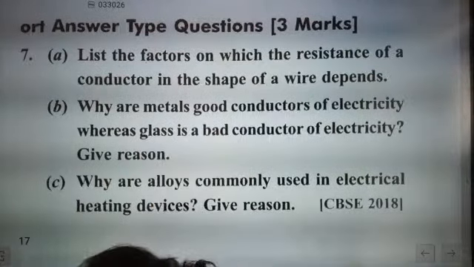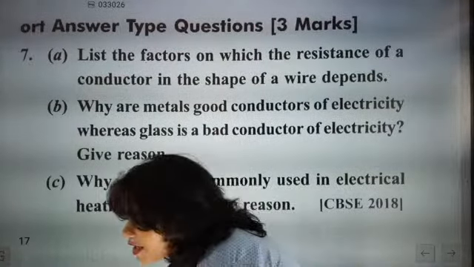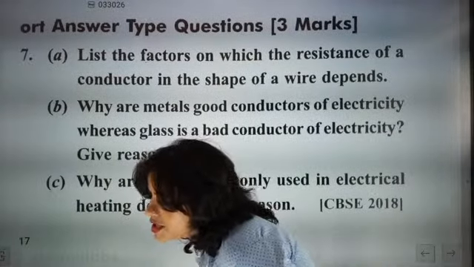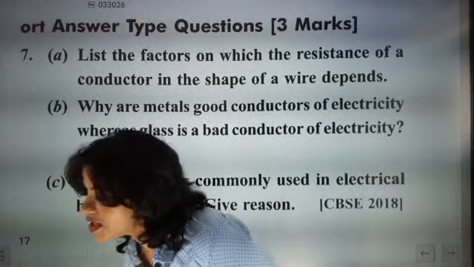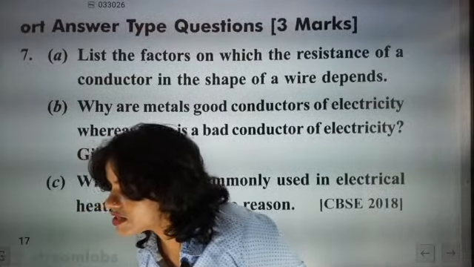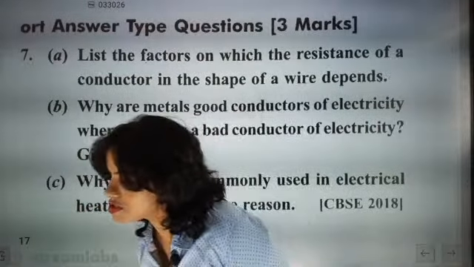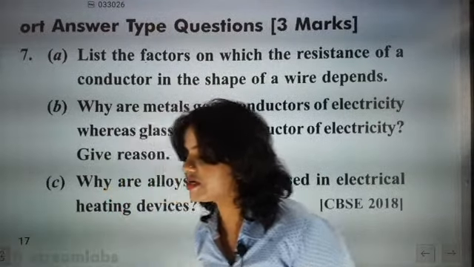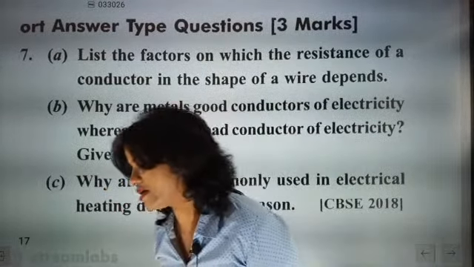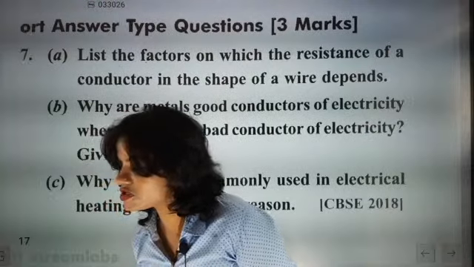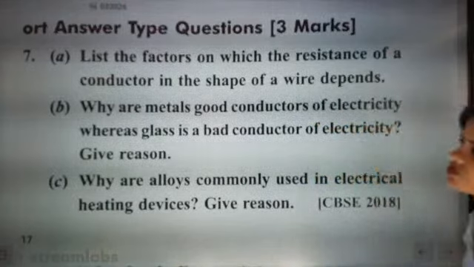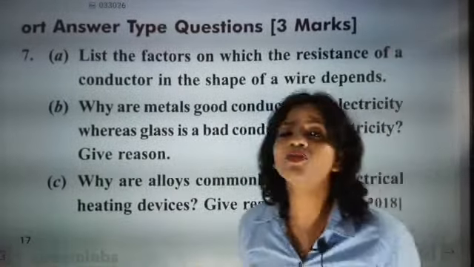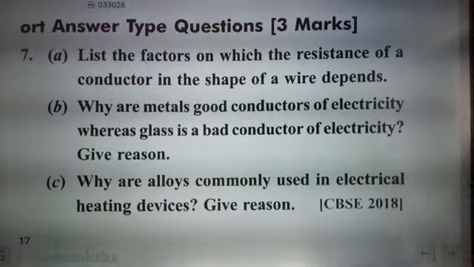Length, area, correct Akshaya. Area, temperature, length, nature of the material. Bang on. Super, Kavya: length, area of cross section, temperature, and the material of the conductor, that is, the nature of the material. Bang on. So length, area of cross section, and temperature. Absolutely correct, beta.